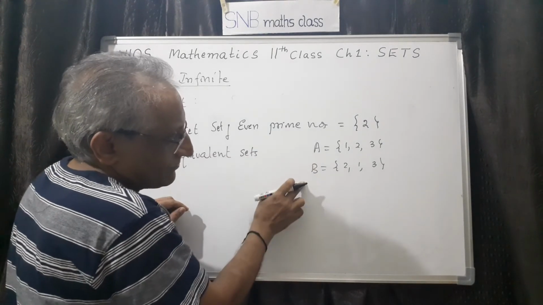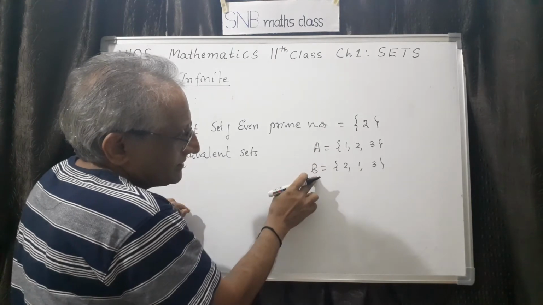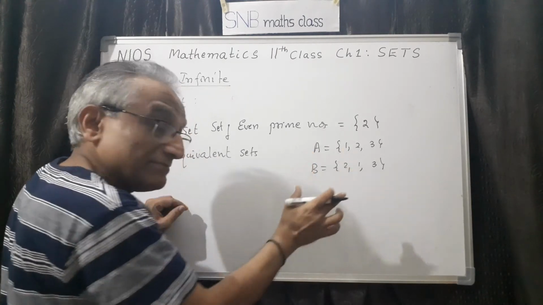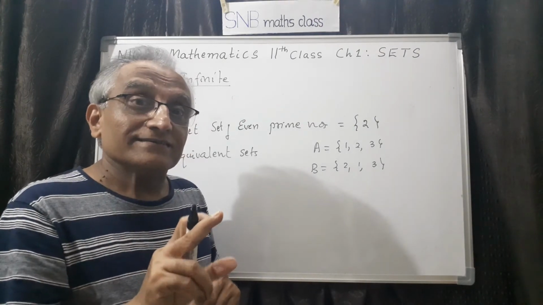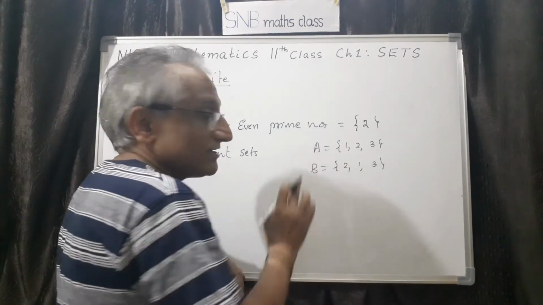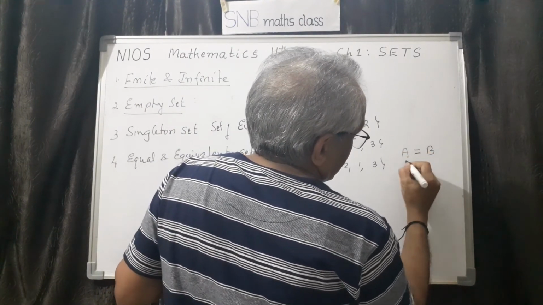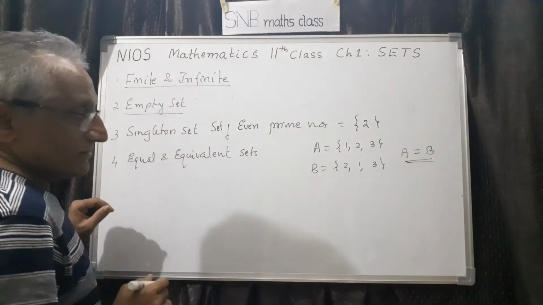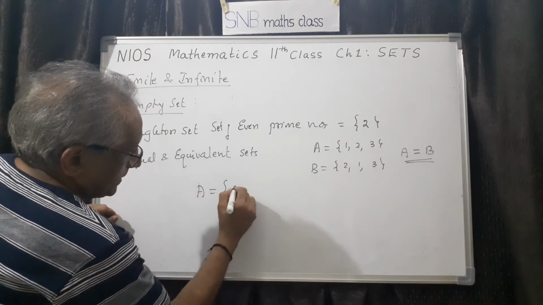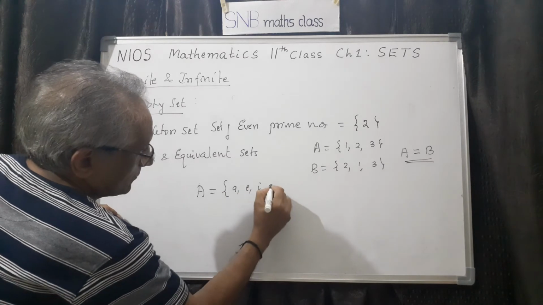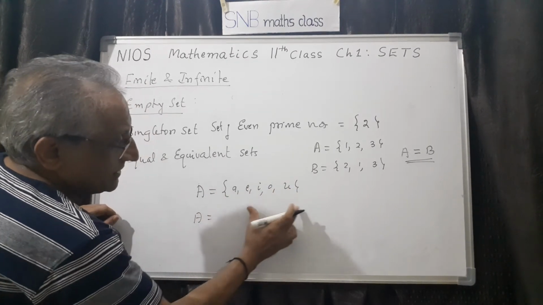These two sets are equal because all the elements of here are here and all the elements of here are here. So if two sets contain the same elements, they are called equal, and we write A equal to B. So equal sets. For example, I can take A equal to {a, e, i, o, u}. Suppose I write the same set as set of English vowels.